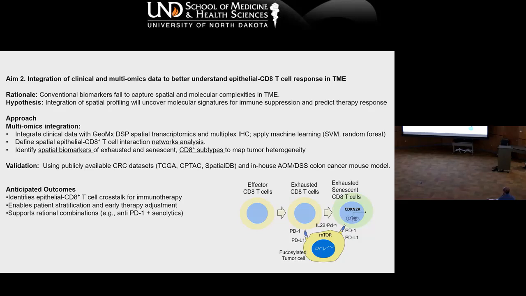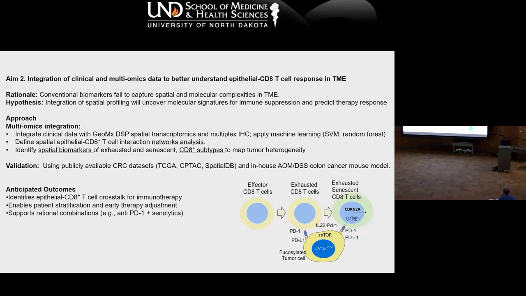We understand that we have fewer samples for making this training model, so we will validate further in available data sets such as the TCGA data set, or in-house, where we have an established mouse model in which we can recapitulate that. Whatever markers we find, we can test to make better immunotherapy.